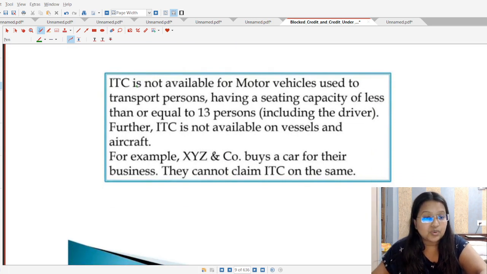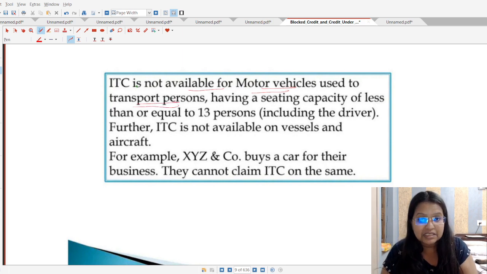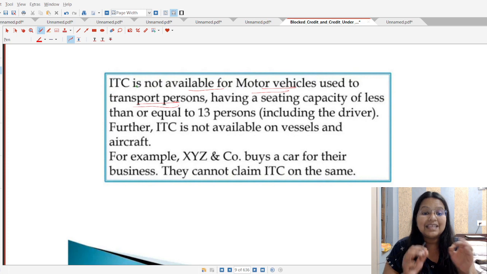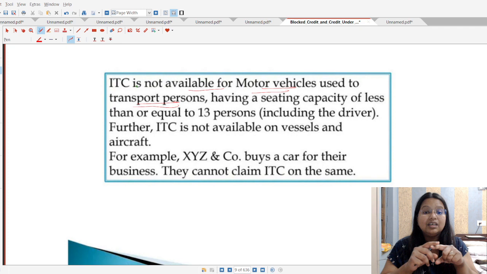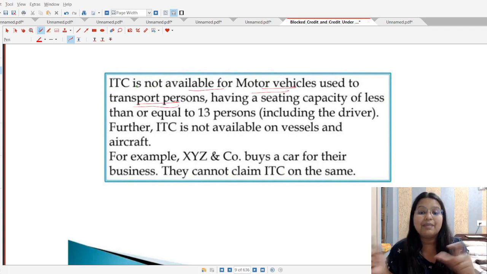ITC is not available for motor vehicles which are used to transport persons. It means if the motor vehicles are used for the transportation of persons, only those motor vehicles will be eligible to claim the ITC which have a seating capacity of more than 13. And yes, that seating capacity will include the driver seat also. They are talking about the approved seating capacity by the company.